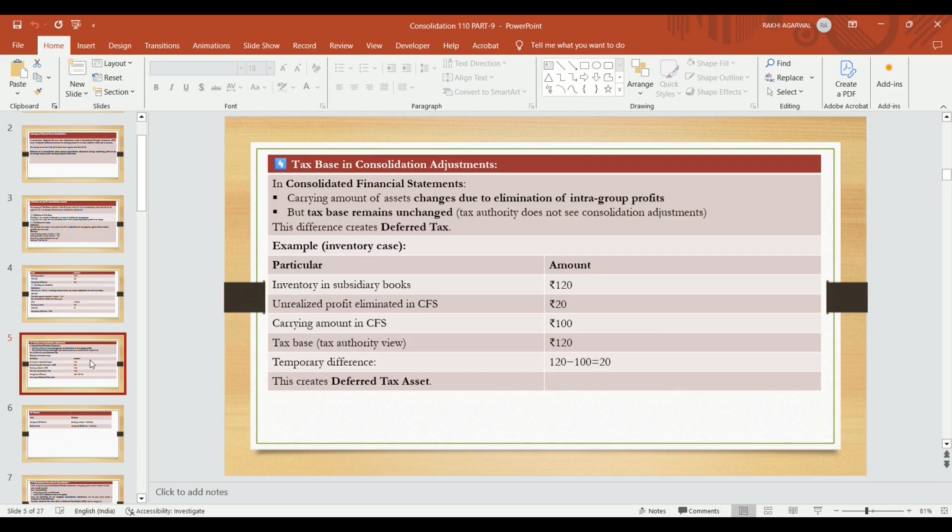Now the carrying amount in CFS becomes 100, but the tax base remains unchanged, that is 120. So it has created a temporary difference, 120 minus 100. This creates a deferred tax asset. Why a deferred tax asset? Because in this case the carrying amount is less than the tax base. We have to take the credit of that extra paid tax in future. So it has created a deferred tax asset.